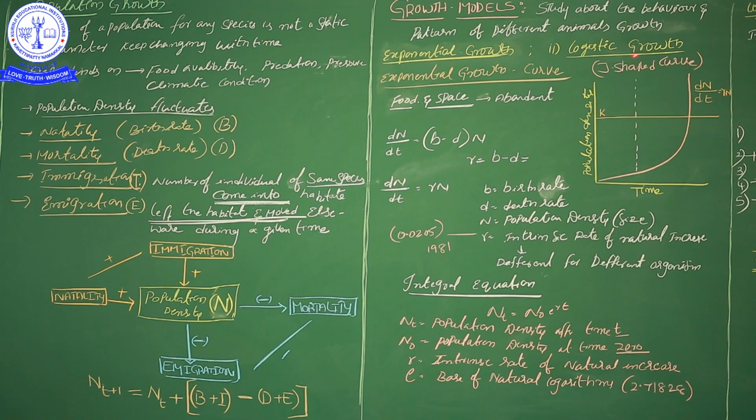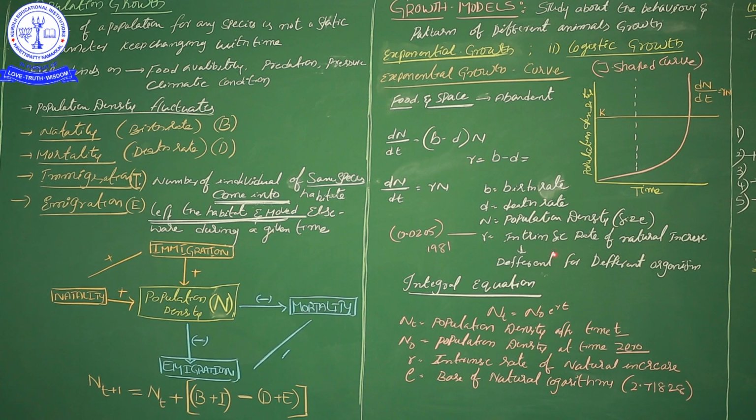Because population density, whether it is increasing or decreasing, is not the same for every species. It is different in different species, and that depends upon different aspects. Those we will discuss.